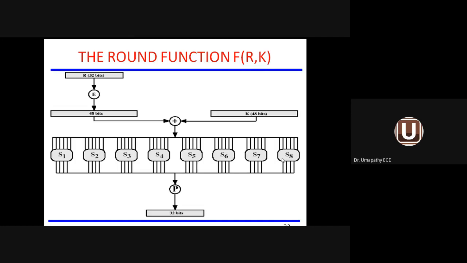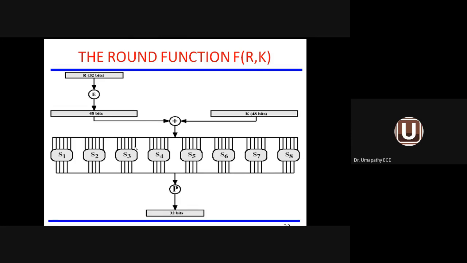Each and every block will take 6 bits. So 8 into 6, 48 bits. S1 will take the first 6 bits. S8 will take the last 6 bits. So totally 48 bits will be there. Substitution technique will be employed.